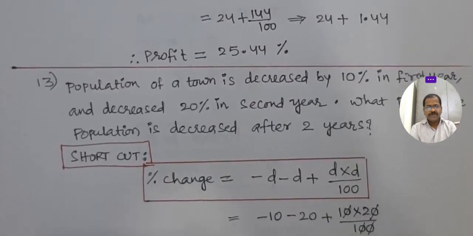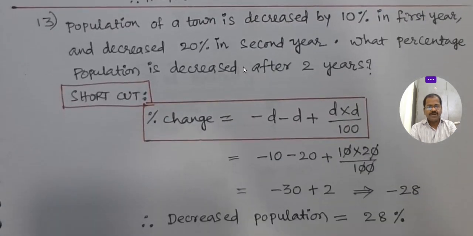Okay, next, the population of a town decreased 10% in the first year and decreased 20% in the second year. What percentage is the population decreased after 2 years? First year 10% decreased, in the second year 20% decreased. What is the population decreased percentage after 2 years?